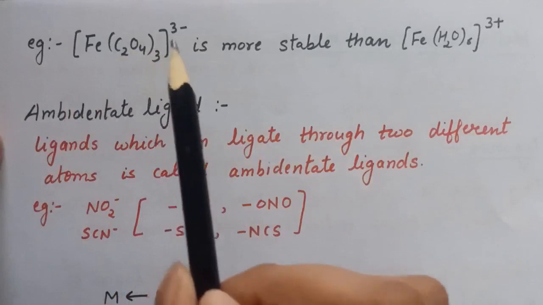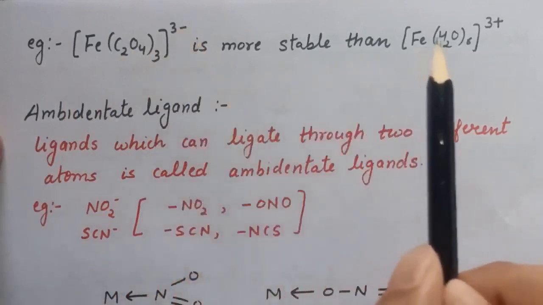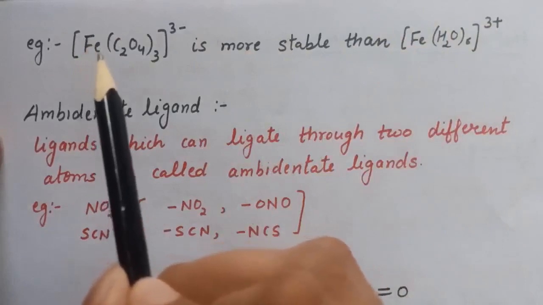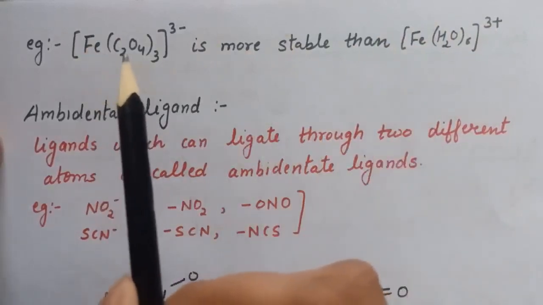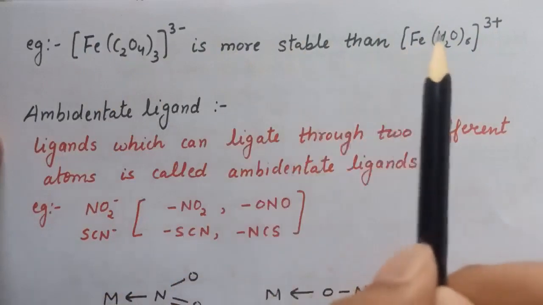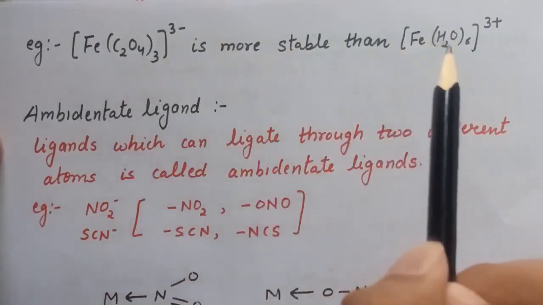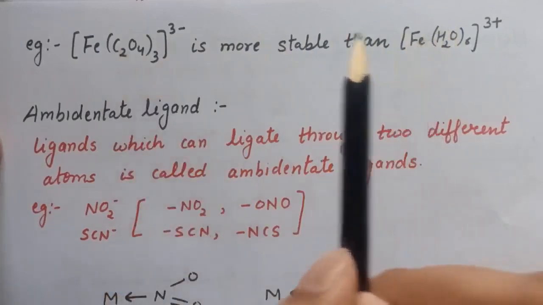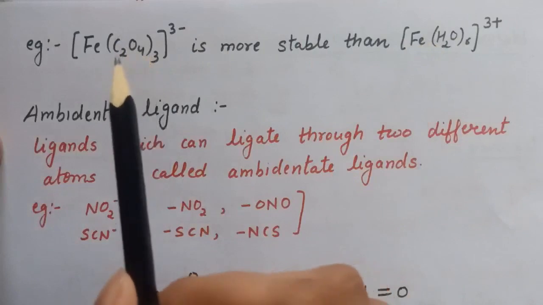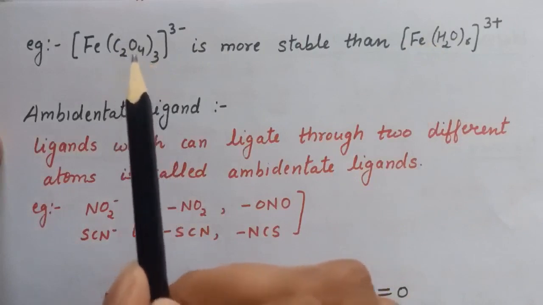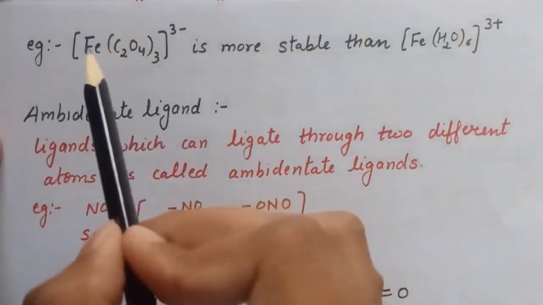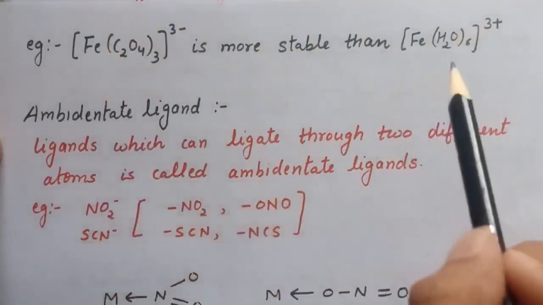So here is one example. [Fe(C2O4)3]3- is more stable than [Fe(H2O)6]3+. So here the central atom is iron, and in this case we have didentate ligand, and here is unidentate ligand, because water is unidentate ligand, it can donate through oxygen. So this complex is more stable than this complex because C2O4, that is oxalate, which is a didentate ligand, forms chelate ring with iron. That is why it is more stable than this complex.